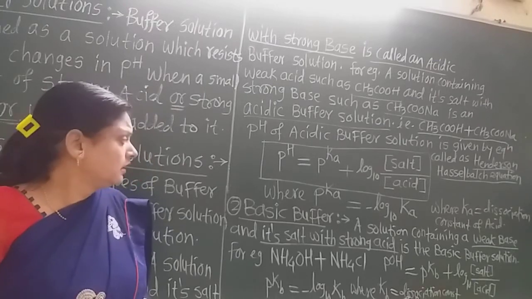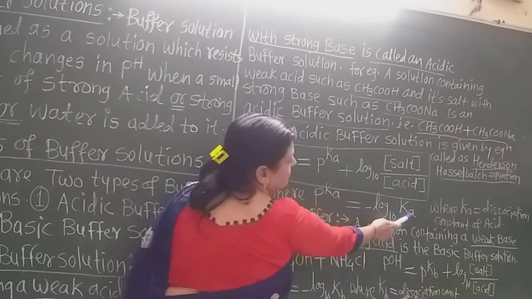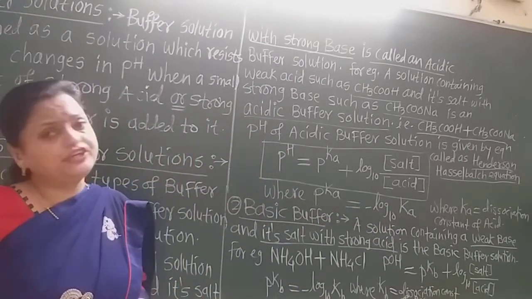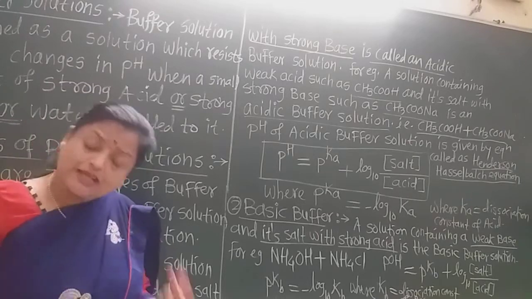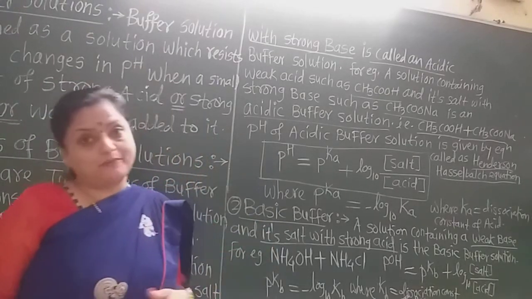Now here this pKa is calculated as minus log to the base 10 of K, where K is the dissociation constant of weak acid. We know that. Now the second type of buffer solution is called the basic buffer solution.